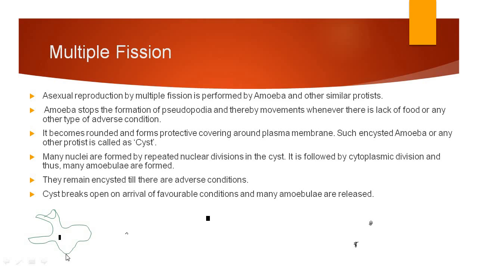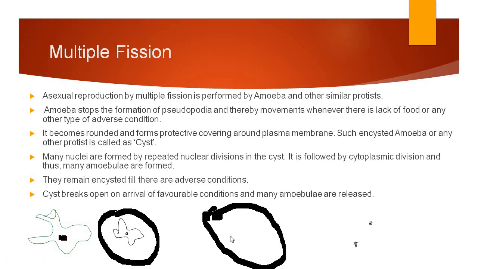See, this is an amoeba. If this amoeba faces an adverse condition, it will stop the production of pseudopodia and stop its movement, and then it will form a cyst-like structure, an outer tough covering around its body. Once the cyst is formed, inside it the amoeba starts to replicate.